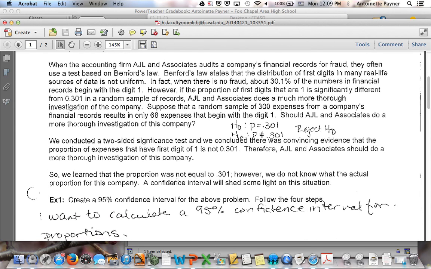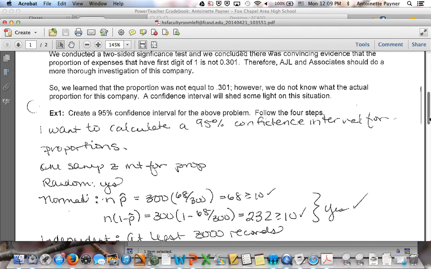We said the proportion was different than what we had expected. So we learned that, but even though we decided to reject the null and said it was different from that, we didn't know what the actual proportion was. So we can do a confidence interval to understand that a little bit better.